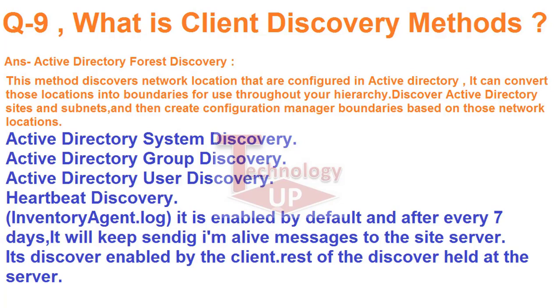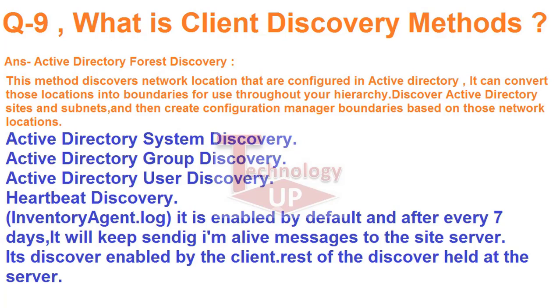Discover Active Directory sites and subnets, and then create Configuration Manager boundaries based on those network locations. So Active Directory system discovery, Active Directory group discovery, Active Directory user discovery, heartbeat discovery, inventory agent.log. It is enabled by default, and every 7 days it will keep sending an I'm-alive message to the site server. It is discovery enabled by the client. The rest of the discovery is held at the server.